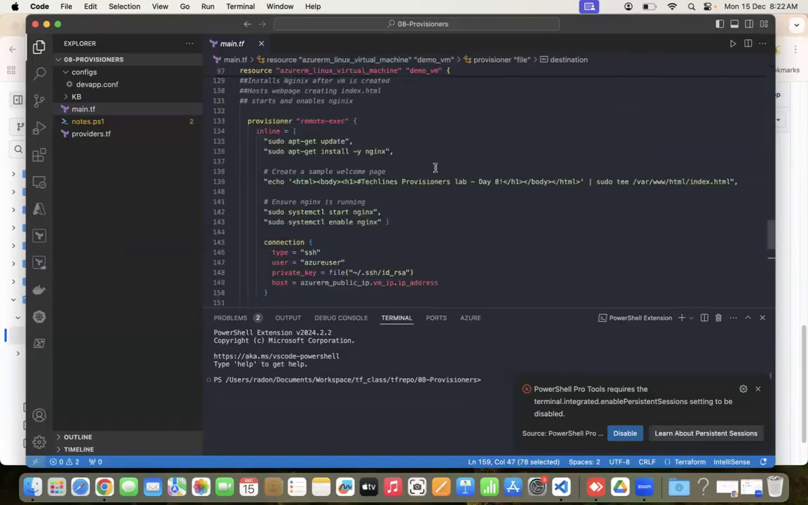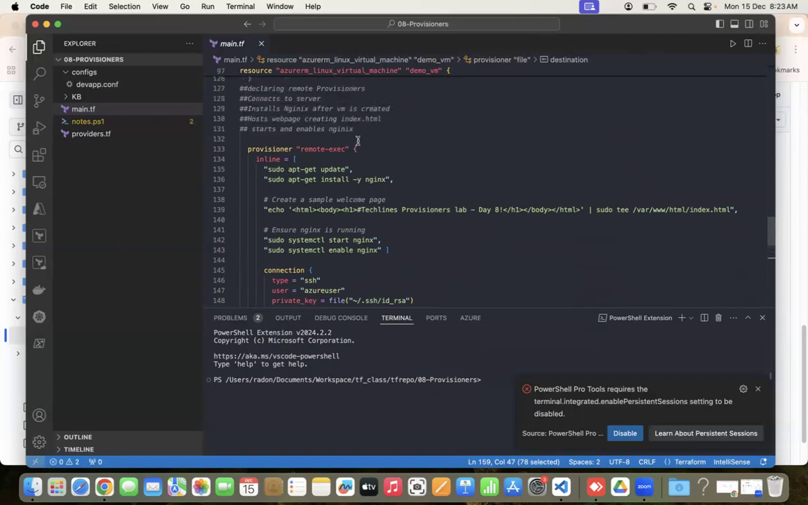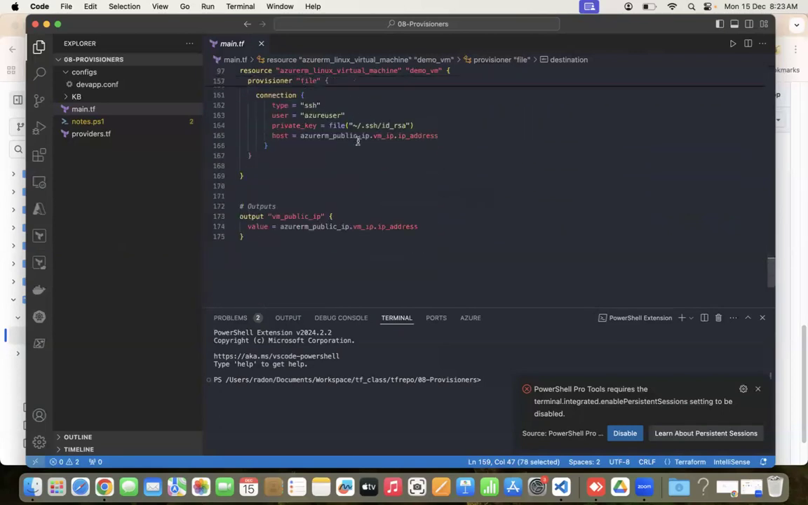Second, related to remote execute. How do I check this? How can I validate? Can anyone tell me how I can validate this? Going inside that VM and checking. Yeah, we will SSH into this server using this public IP. So for that, what I've created, I need the public IP, right?